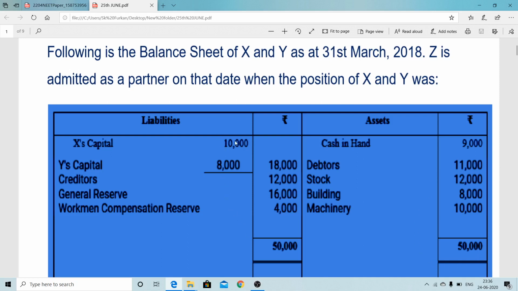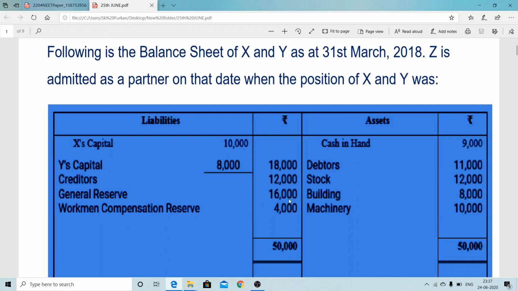X's capital 10,000, Y's capital 8,000, total capital of both the partners 18,000. Creditors, that is outsider liability, 12,000. General reserve, that is internal liability, undistributed profit 16,000, workman compensation reserve 4,000.